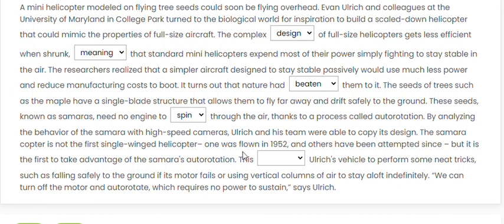The Samara copter is not the first single-winged helicopter. One was flown in 1952 and others have been attempted since, but it is the first to take advantage of the samara's auto-rotation. This dash its vehicle to perform some neat tricks such as falling safely to the ground. So this: let, allows, permit, tolerate. This is referring to this process, which means one single thing. So we need a verb with S, and the only verb with S is allows. This is generally used with singular things. This is singular, so we need a verb with S, this allows.